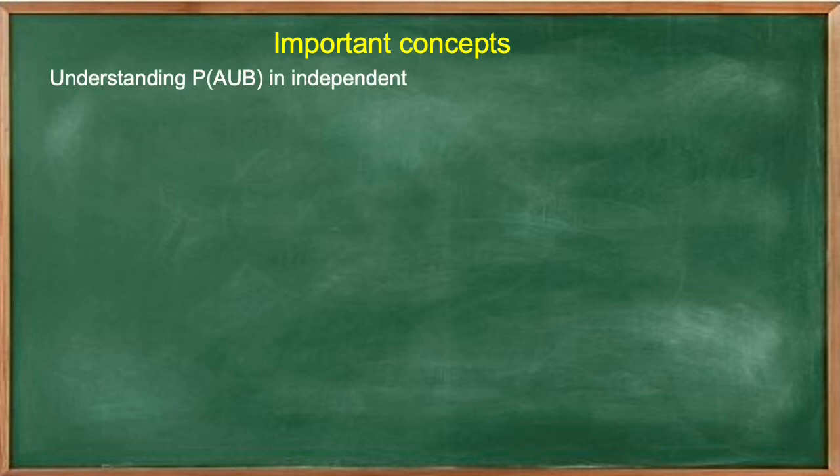Understanding probability of A union B in independent events. We have already discussed the concept of A union B in mutually exclusive events, where we had to ignore A intersection B because A and B cannot happen together. Now let us see how to apply this formula in another example and how it is different from an independent event.